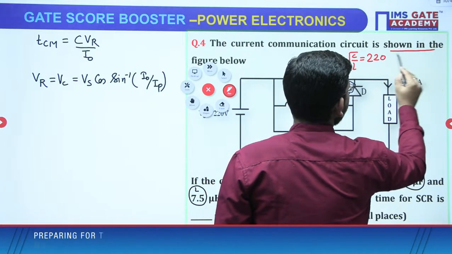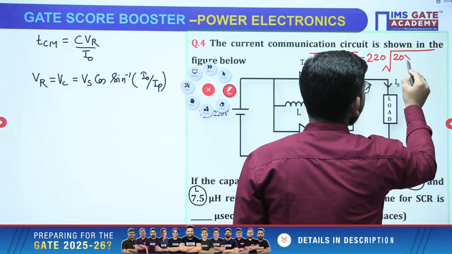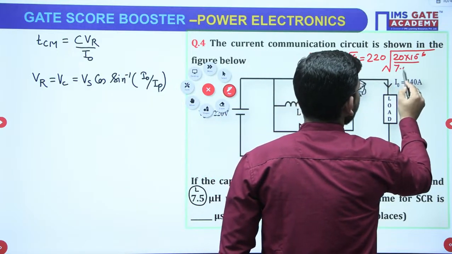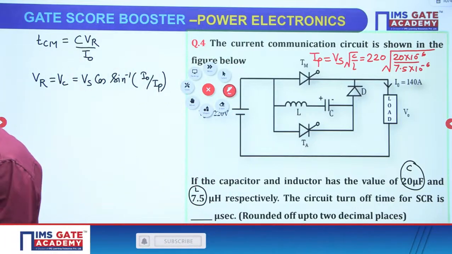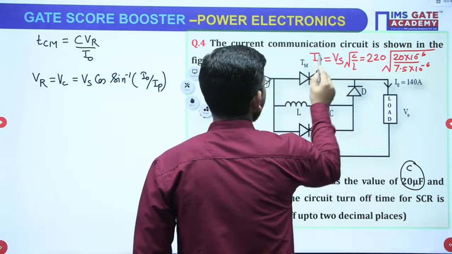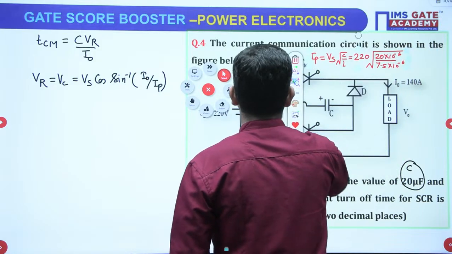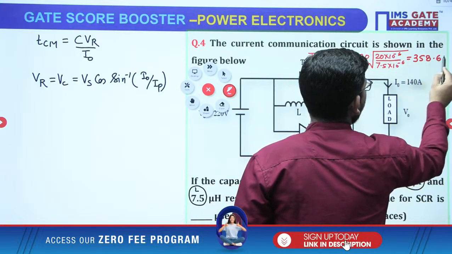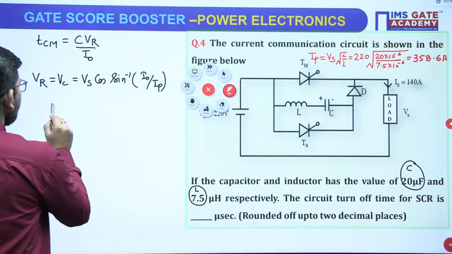And what is the value of C and L? The C value is given as 20 microfarad, upon the L value given as 7.5 microhenry. When you solve it, you will get the IP value as 358.6 amperes, and I naught is already given, which is 140.